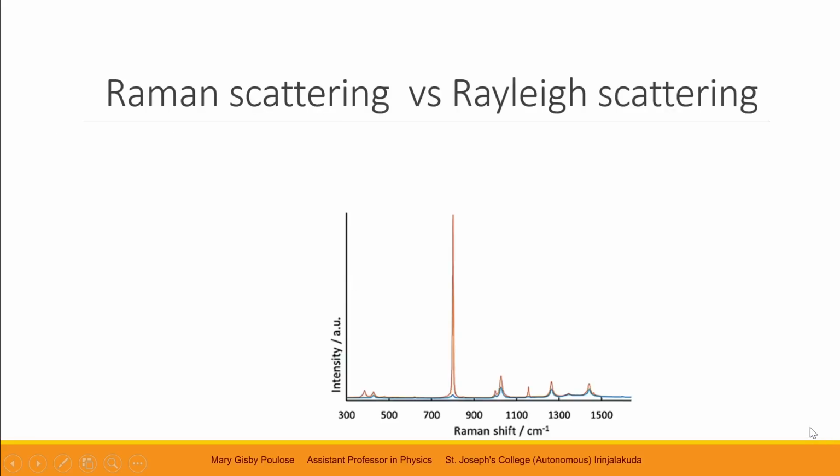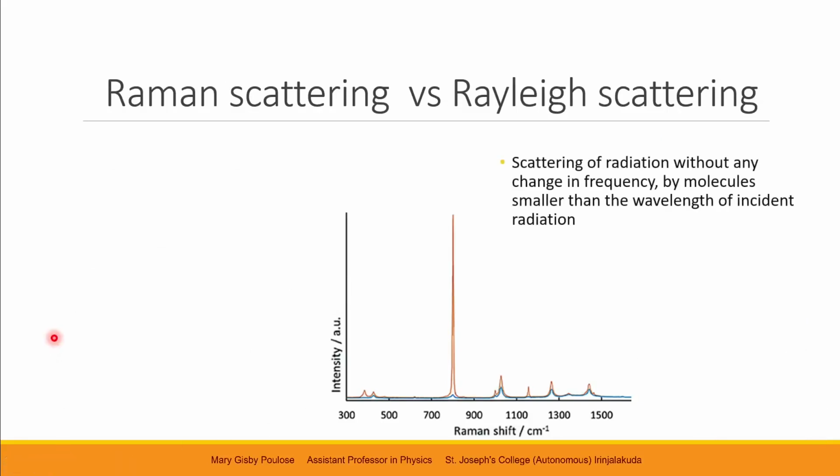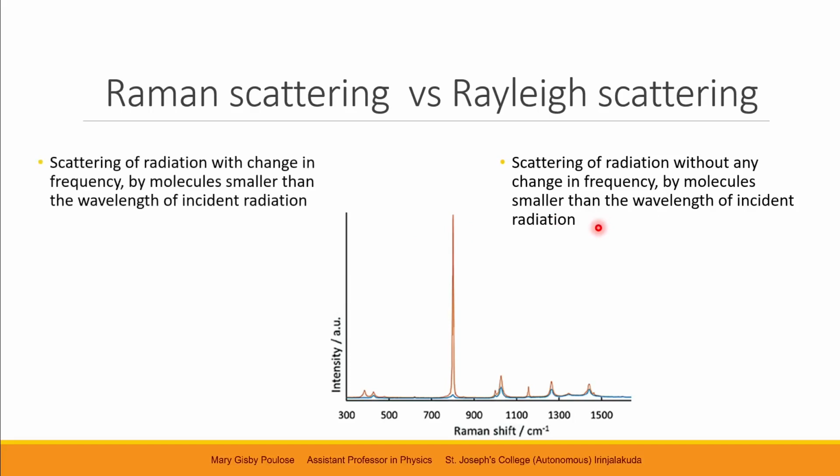Now let us compare Raman scattering and Rayleigh scattering. Rayleigh scattering is the scattering of radiation without any change in frequency by molecules that are smaller than the wavelength of the source light. Whereas Raman scattering is the scattering of radiation with change in frequency by molecules smaller than the wavelength of source light.